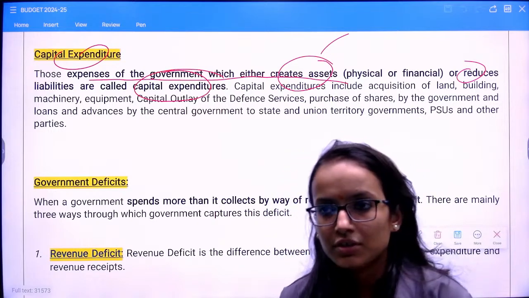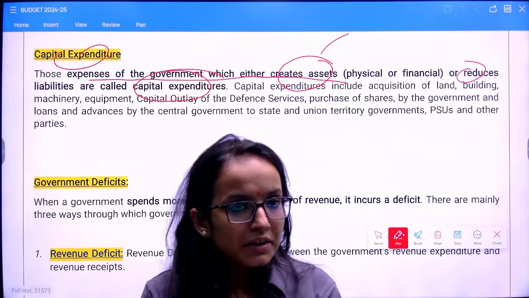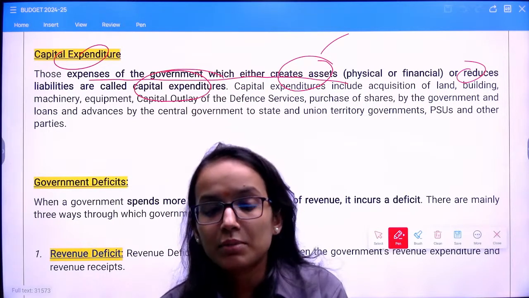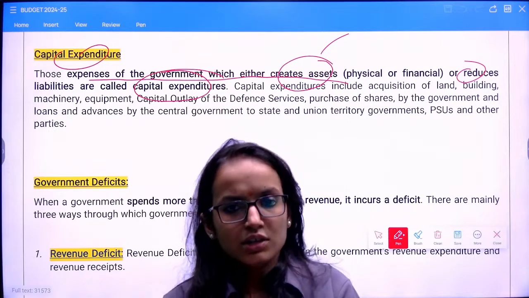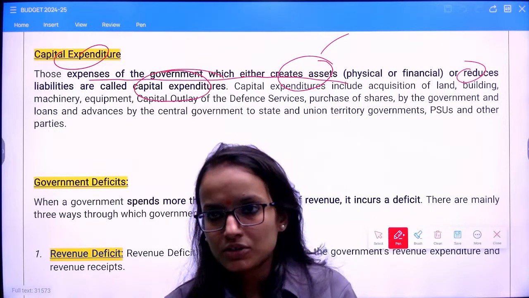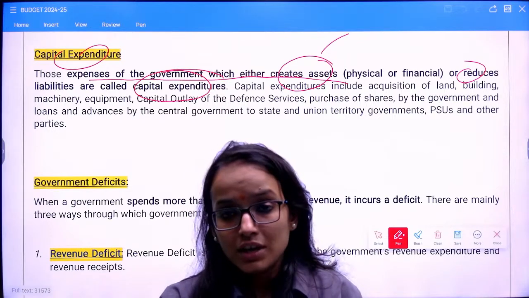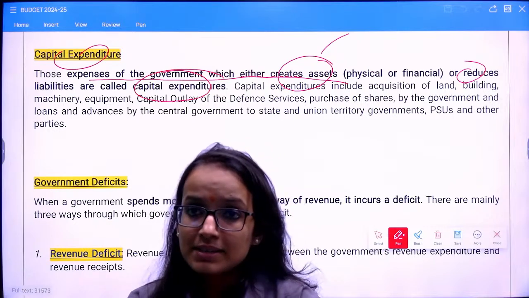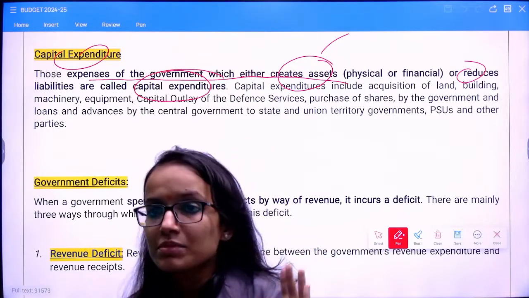Now you see, whenever the budget is to be presented, we all look for capex. In short, we call it capex, capital expenditure. Because capital expenditure creates assets, whenever the government increases its outlay on capital expenditure, everyone welcomes it.